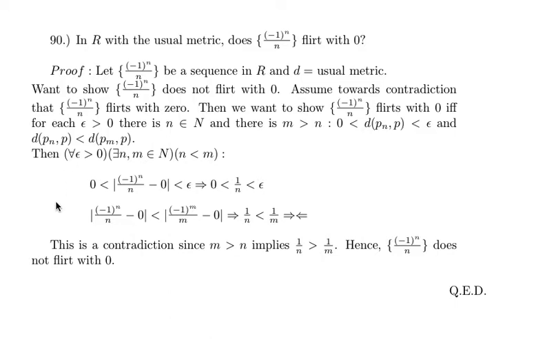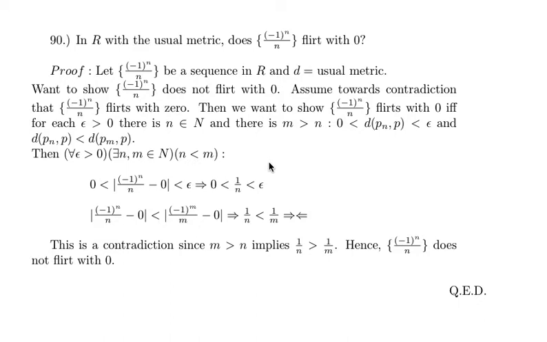Now the second part states that the absolute value of (-1)^n over n minus 0 is less than the absolute value of (-1)^m over m minus 0. And again, since we are using the absolute value for both of these distances, because we are using the usual metric, this implies that 1 over n is less than 1 over m. But that is a contradiction.